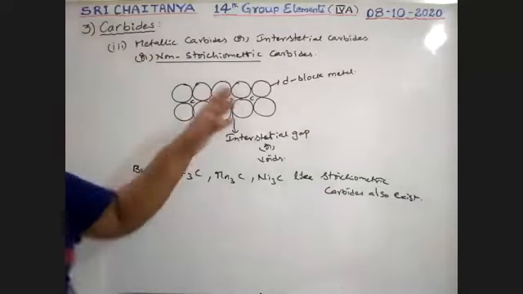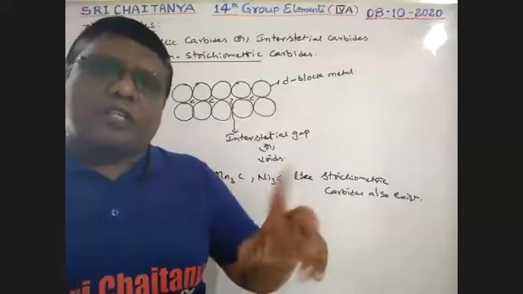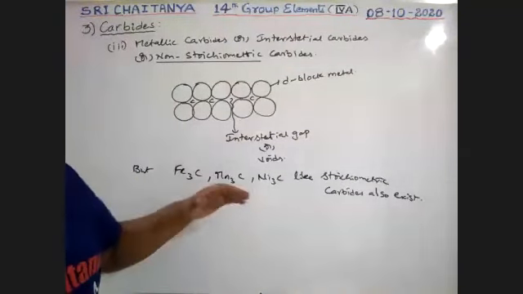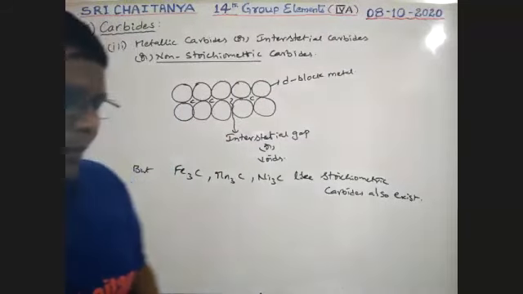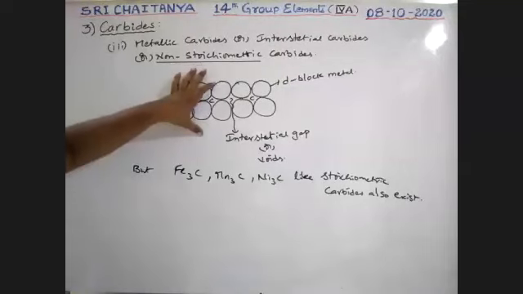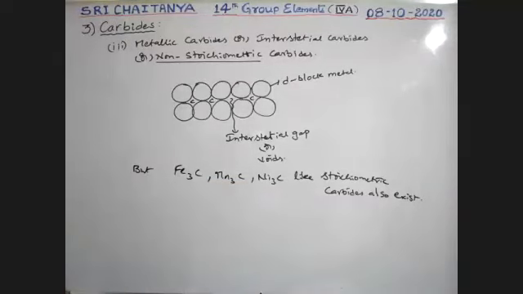Actually these are mostly non-stoichiometric, but for this type of stoichiometric carbides, particular calculations and rules are followed by these elements. Most of the cases are non-stoichiometric, so generally they are called non-stoichiometric compounds, but this type of stoichiometric compounds are also formed.